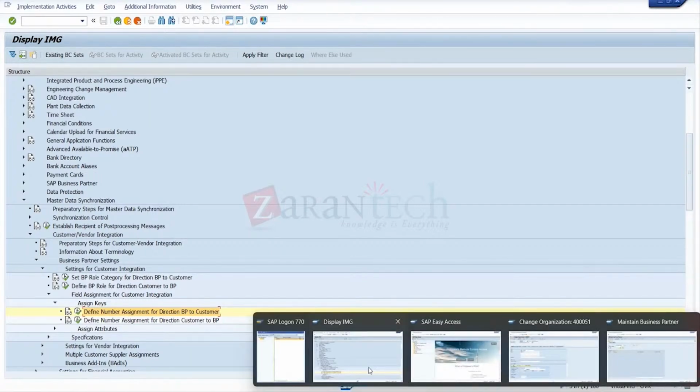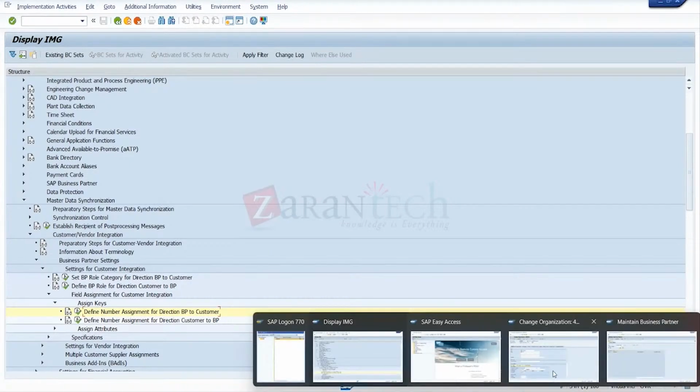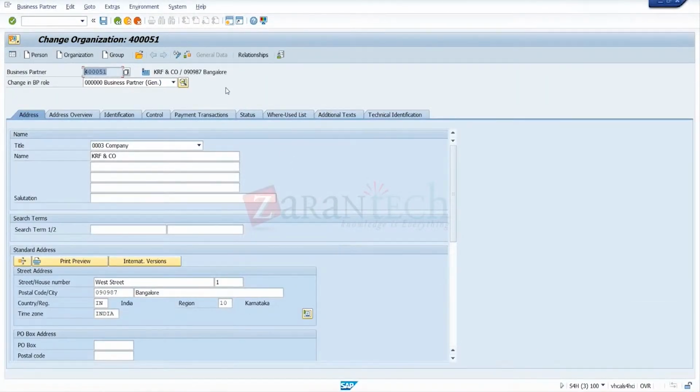So during migration, use this option or that option; these two options are fine. The question was, what is the purpose or significance of using this BP partner general? Anyway, when we are creating customer and vendor with different numbers, what is the purpose of creating a general role when we are not using it in any transaction? We are giving this provision only for migration purposes.